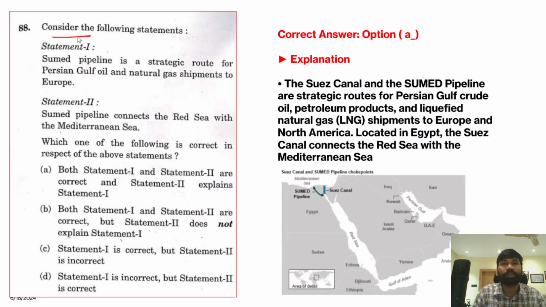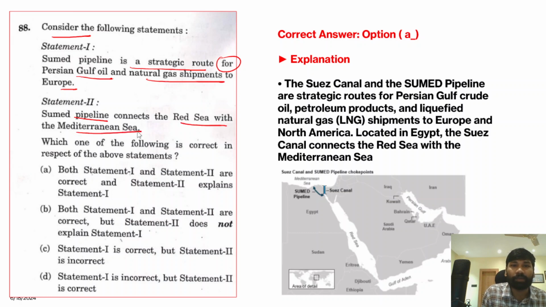Now, next question, consider the following statements. The first statement: the Sumed pipeline is a strategic route for Persian Gulf oil and natural gas shipments to Europe. The second statement: the Sumed pipeline connects the Red Sea with the Mediterranean Sea. This is the Red Sea and this is the Mediterranean Sea. The Sumed pipeline connects the Red Sea with the Mediterranean Sea, and since it does so, it has been a strategic route for Persian Gulf oil and natural gas shipments to Europe. This is how the oil and natural gas shipments will reach Europe. So both these statements are absolutely correct.